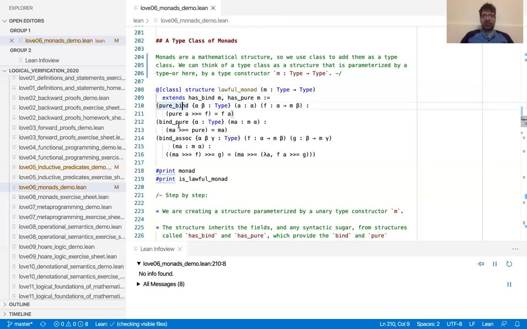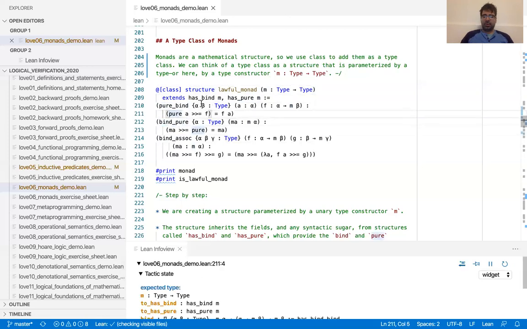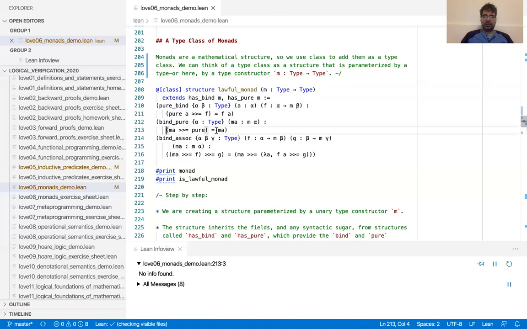And then it provides three more fields, which are proofs, right? So they're properties, they're lemmas, they're terms of this type, of that type, and of that type. And these are the three laws, written using the arrow notation, which is a bit more compact than the do notation. And these are just the names of the fields, so they're basically lemma names. So you have pure bind, bind pure, and bind assoc. We're going to see examples below, so it will look a bit less abstract.